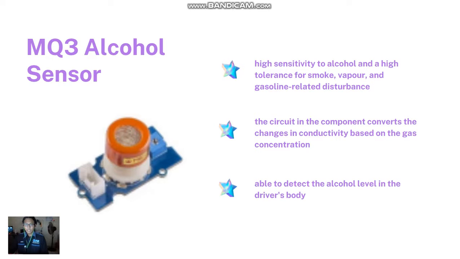Also, the circuit in the component converts the changes in conductivity based on the gas concentration. The advantage of this component is that it has high sensitivity and good selectivity to ethanol vapor, fast recovery, and has a long life. So with that, the user won't always have to change the component. The element has 4 terminals, 2 of which are the source terminal and ground terminal, while the 2 others are terminal A out for input and D out for output.